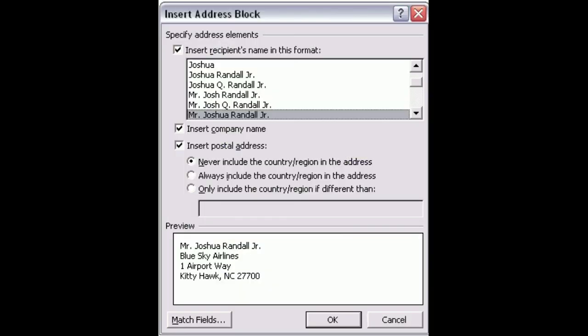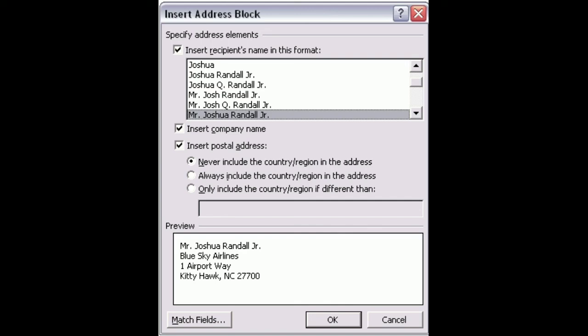Once you click on the address block, the insert address block dialog box will appear. What you see in this picture is the insert address block dialog box. See, the first option is specify the address element. That is, you can insert the recipient name in different formats. See, many formats are provided. You can choose any one of the formats.